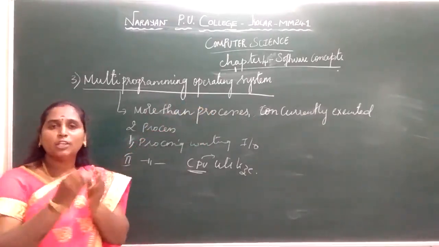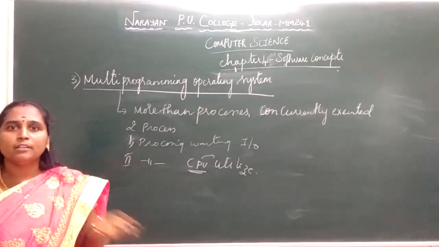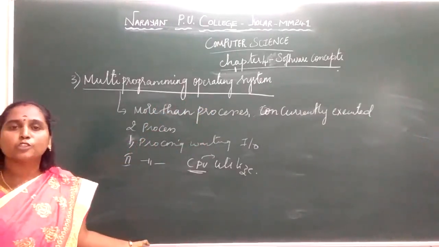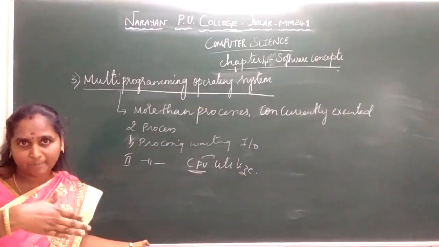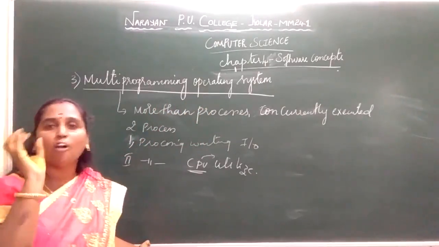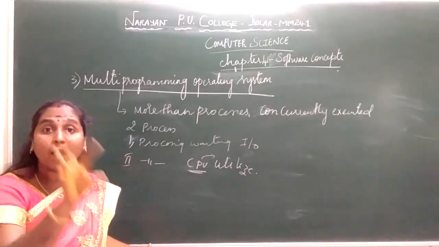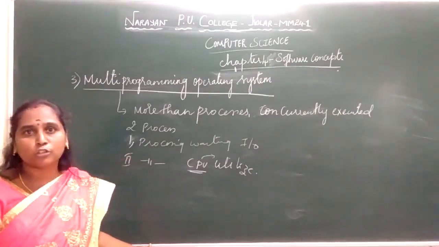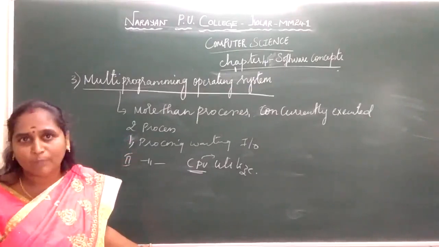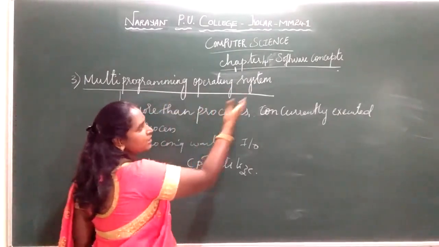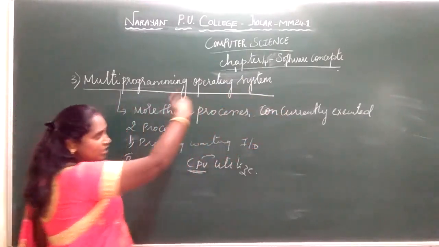How? The CPU is going to give a time slot allotted for each process. It takes 2 or more programs loaded into primary memory, and in each time slot it is going to execute a part of the program. When a time slot is finished, it goes to the next process and executes part of its execution. So here more than one process can be concurrently executed and share the resources.